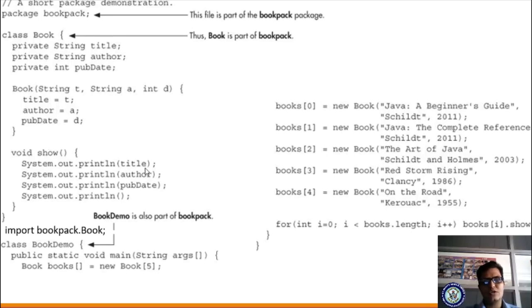What is the books of 0 dot show? We have to display the title, author and publication date. Title, author and publication date. So it will display Java: A Beginner's Guide, Skills, 2011.